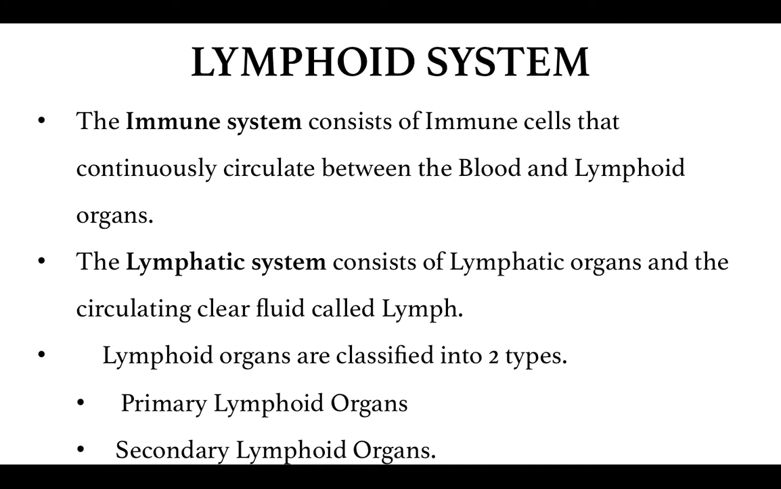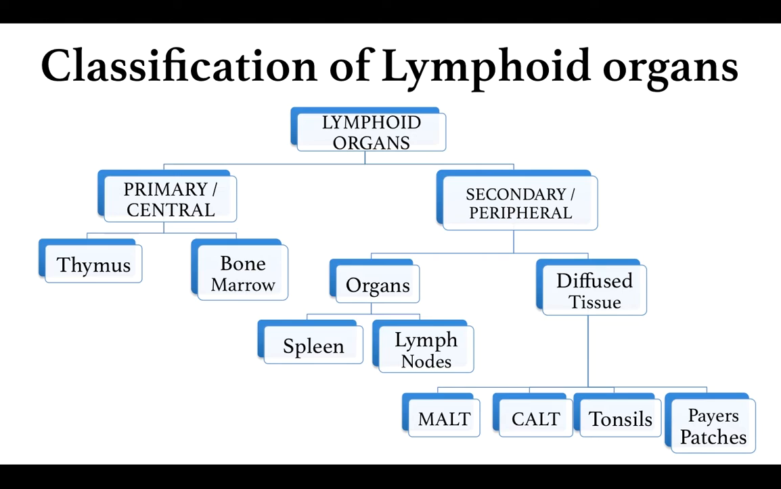This lymph is nothing but the liquid portion of the blood that comes out of the vascular system and enters into the tissue space. This lymph is carried by the lymphatic system to the lymphoid organs. The lymphoid organs are classified into two types, the primary lymphoid organs and the secondary lymphoid organs. The primary or the central lymphoid organs is one type of lymphoid organ. The secondary or the peripheral lymphoid organs are the other type of lymphoid organs.